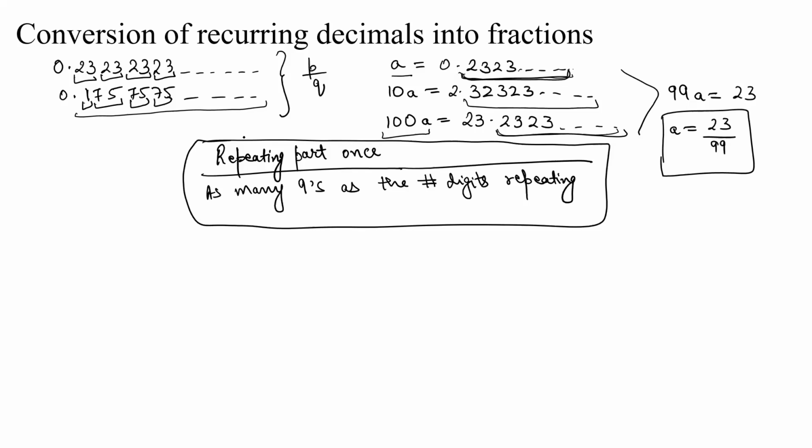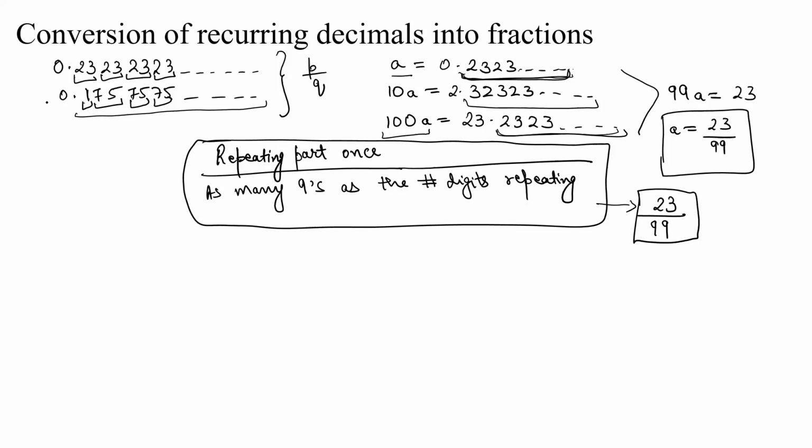But don't forget how we got this formula. So in this question where A is 0.2323, what you do according to this formula is you write the repeating part once. Repeating part is 23. And then you divide it by as many nines as the number of digits that are repeating. So 2 and 3 are repeating, so we have two digits that are repeating. So you write 9 twice. So this is the fractional form of the decimal 0.2323.